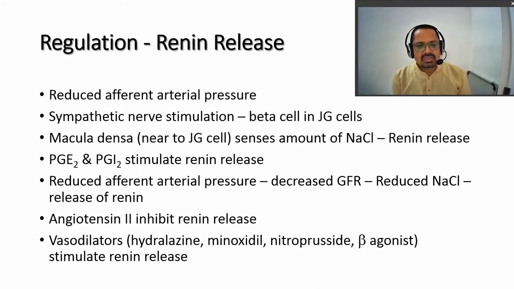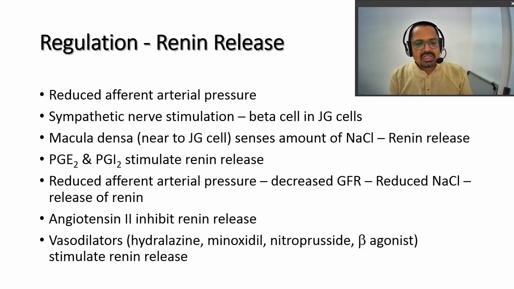Reduced afferent arterial pressure stimulates the renin release. Sympathetic nerve stimulates the beta cells in the juxtaglomerular cells. Then the macula densa, which is present near the juxtaglomerular cells, senses fluctuation in the amount of sodium chloride, and this may lead to the renin release. This renin ultimately leads to the conversion of angiotensinogen to A1, and then by the action of ACE to angiotensin 2, which is a vasoconstrictor substance.